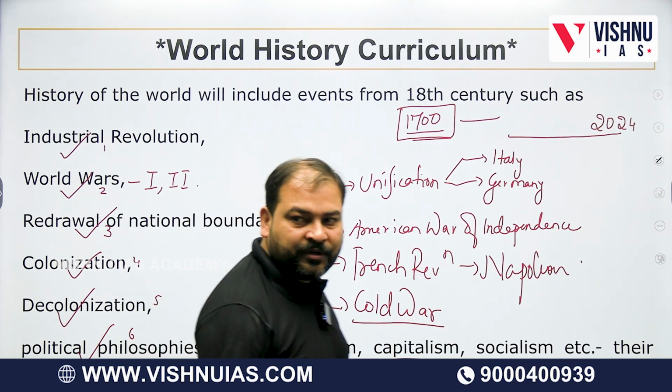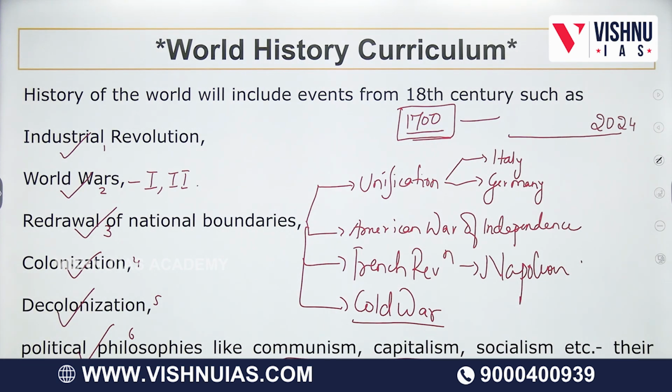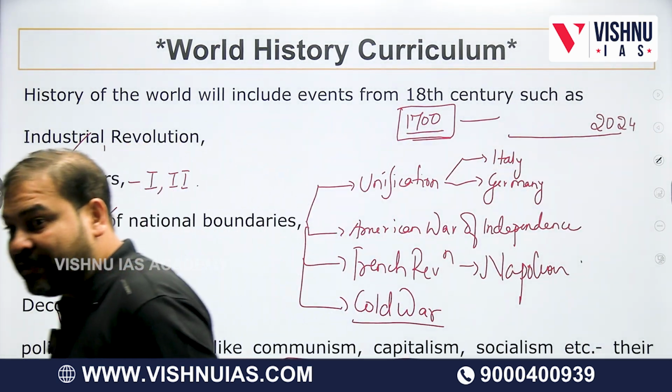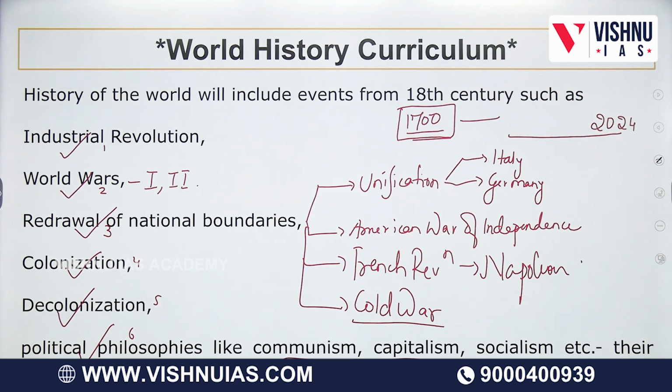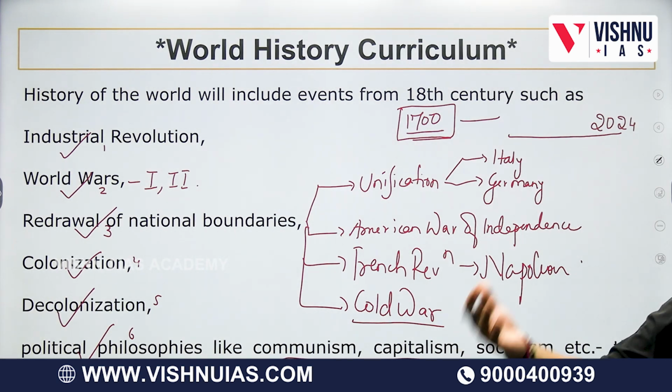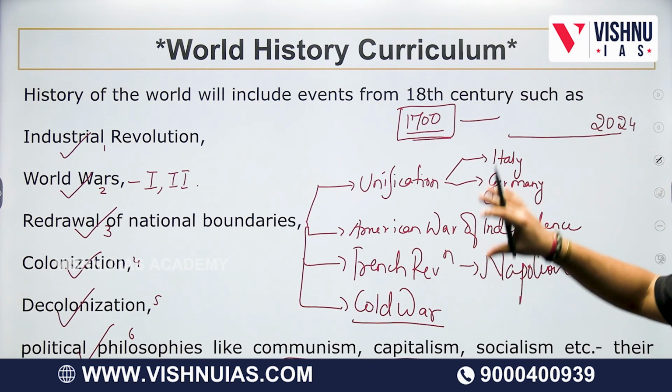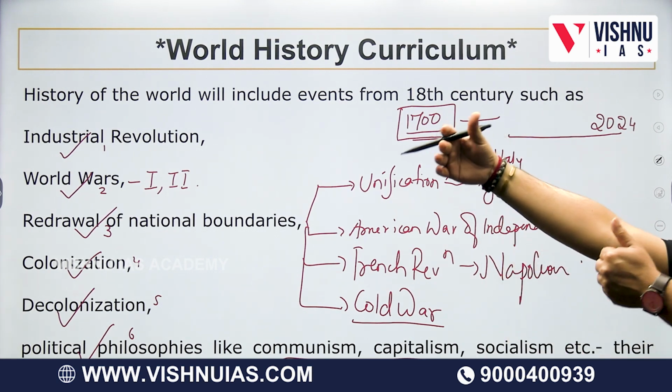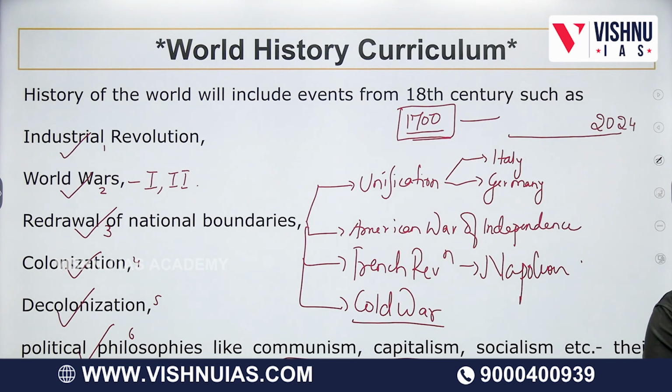not exactly many boundaries were redrawn, but under the Cold War, we had the Korean War, North Korea, South Korea. We had the Vietnam War. The North and South had got divided. Of course, Germany had been bifurcated. Later, East and West Germany came together. Afghanistan, so many things are happening. So what I'm trying to say is that we have to look at almost everything from 1700 onwards till this point, either under world history or it will start under your IR or somewhere. So you have to understand the bigger picture.